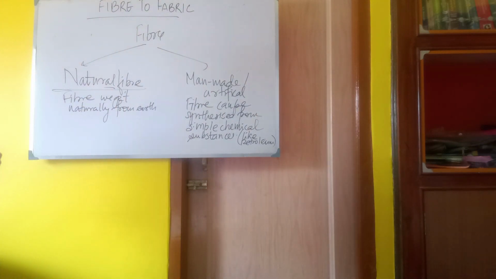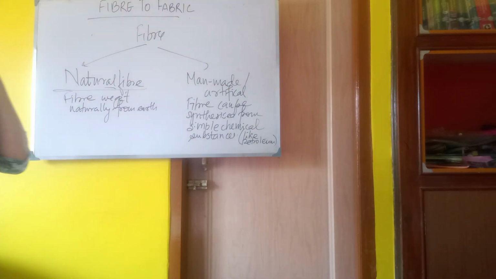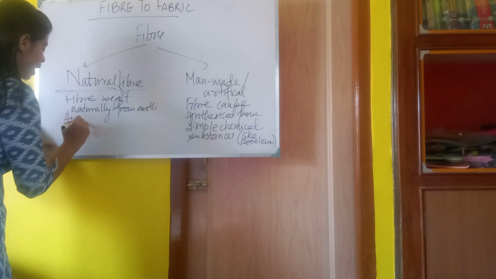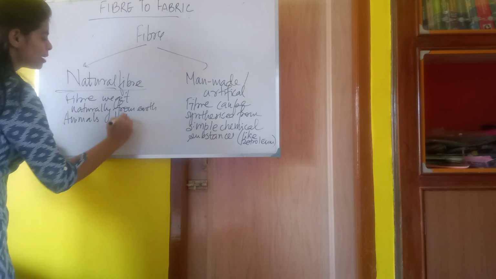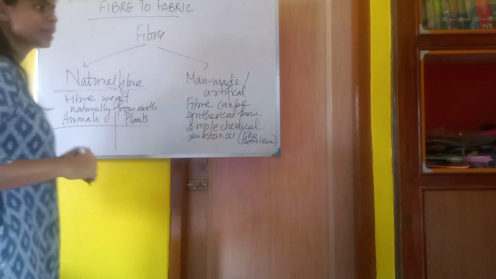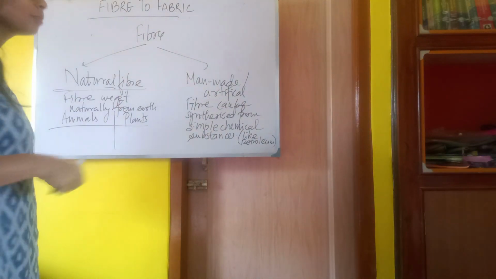Now see, natural fiber, that means we get naturally from the earth. From earth means the earth থেকে পাওয়া যায়. And what are the natural fibers? We will get this fiber either from animals or from plants. Right? Now see, we have learned in class 6 what fibers we obtain from plants.